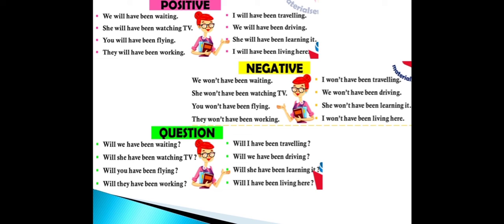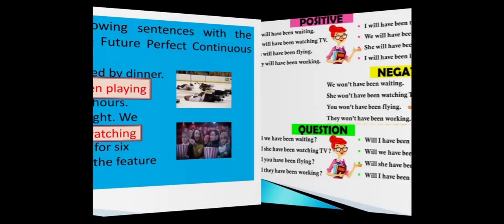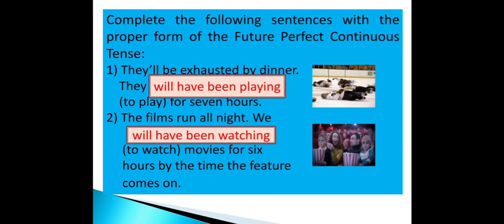So these are some of the sentences which can be taken as examples for positive, negative and interrogative sentences.